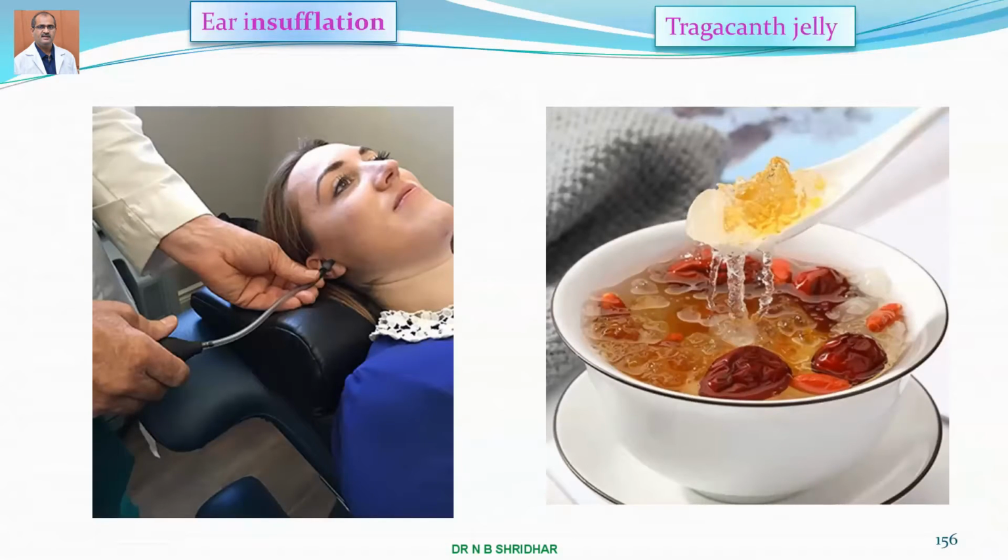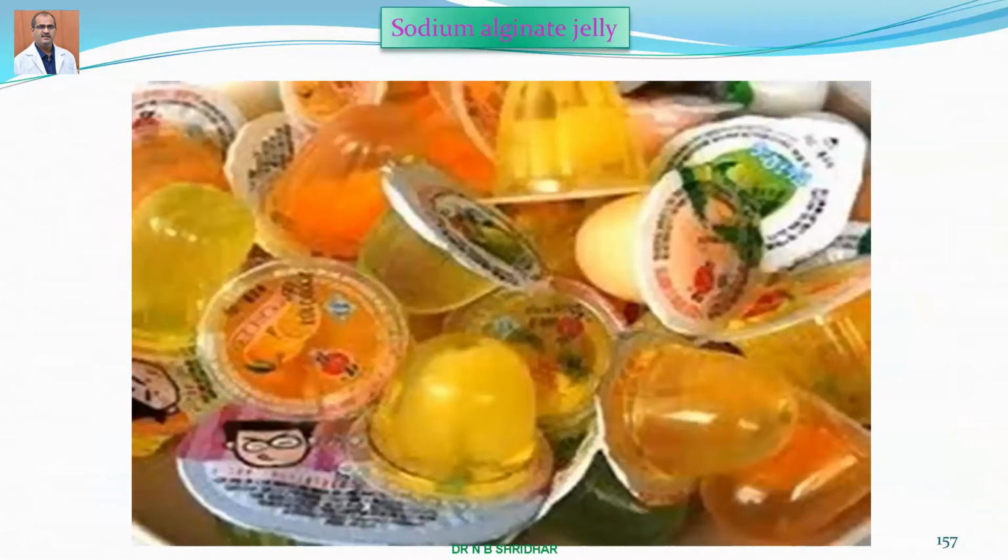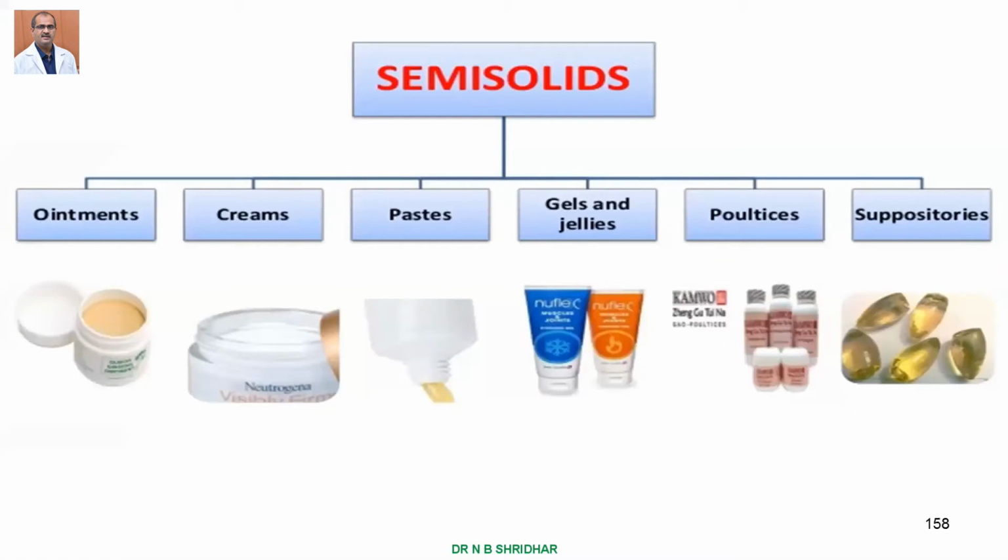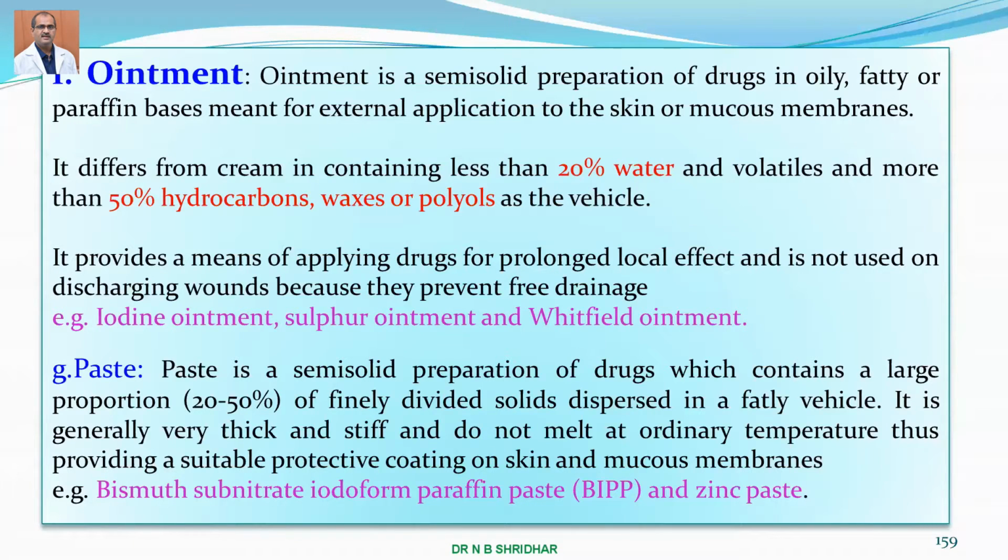Here you can see this is a special device which is inserted in the ear to put the drug, and the tragacanth jelly is the one which is prepared using honey, etc. And here sodium alginate jelly is very commonly a sweet substance, and you are all going to eat this particular thing. And once again, the ointments, creams, pastes, gels, jellies, poultices, suppositories, they are the semi-solids very commonly used.